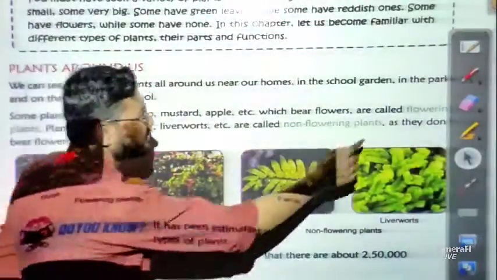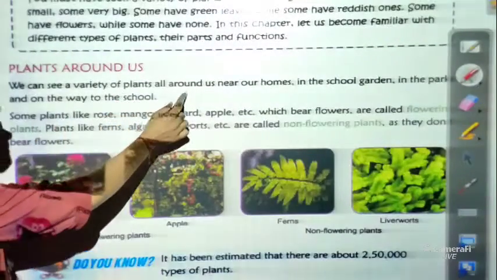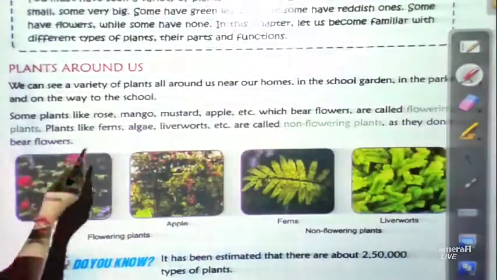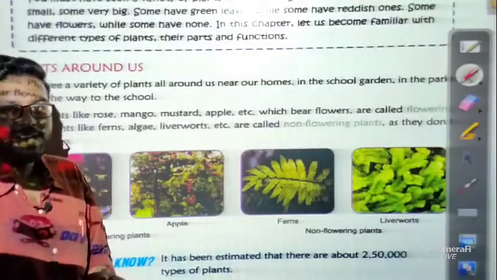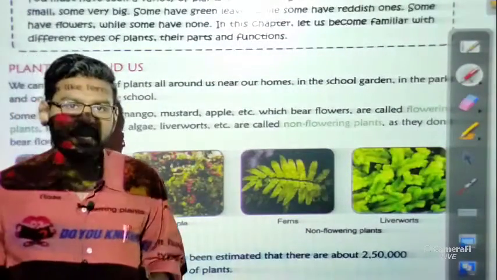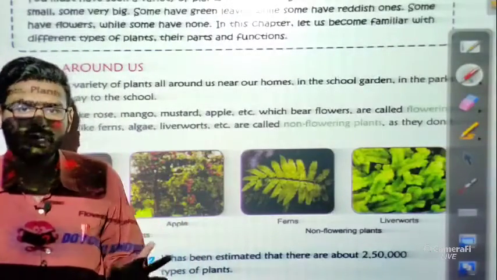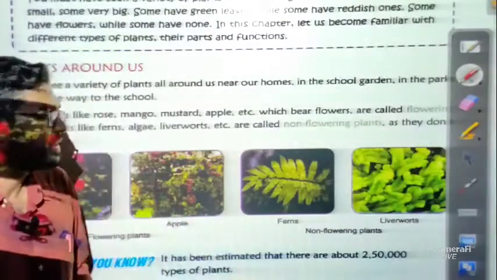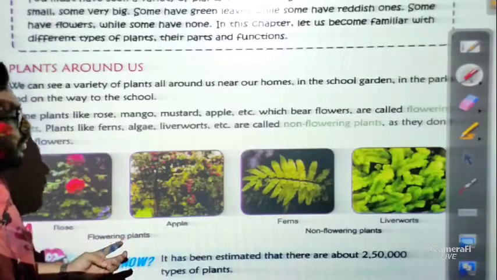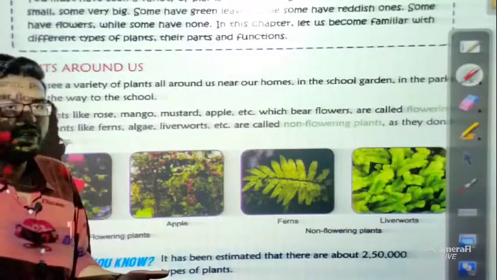So basically students, we can see a variety of plants all around us, near our homes, in our school garden, in parks, and on the way to school. Various plants are there all around us. Some plants are a little big, some plants are very small, and some are not so big and not so small. So we can classify plants that way: a few are very big, a few are not so big, and a few are very small.